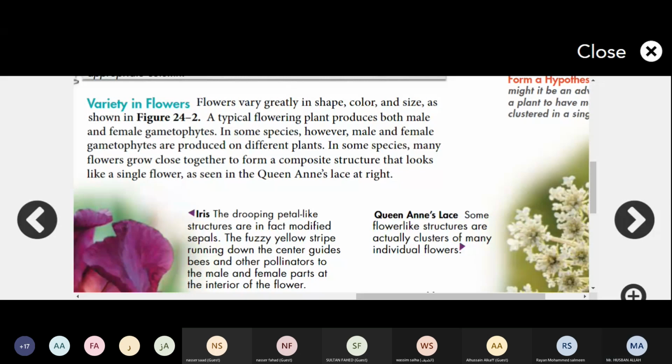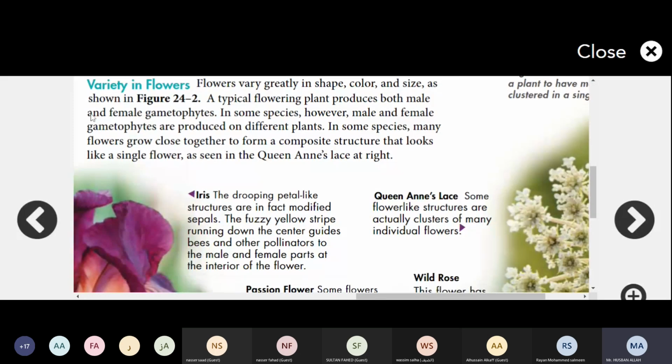Okay, look here, flowers vary greatly in shape, color, and size. So if you look at the color, shape, and size of the flowers, they are different from one another, right? A typical flowering plant produces both male and female gametophytes. In some species, however, male and female gametophytes are produced on different plants. But this case will be just in some species, not in all, right, in which the male and female gametophytes occur in different plants.